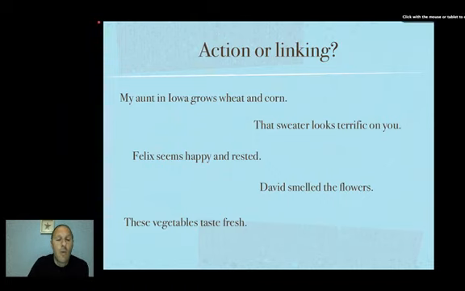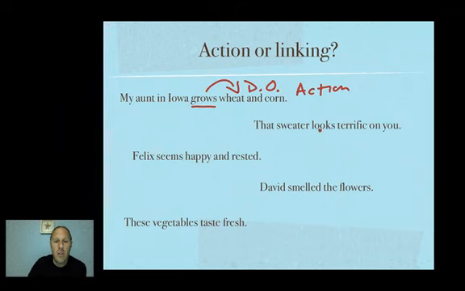My aunt in Iowa grows wheat and corn. Grows. Now we have a direct object. So this is an action verb. That sweater looks terrific on you. How does that sweater look? Terrific. This is an adjective, which means this is a linking verb.